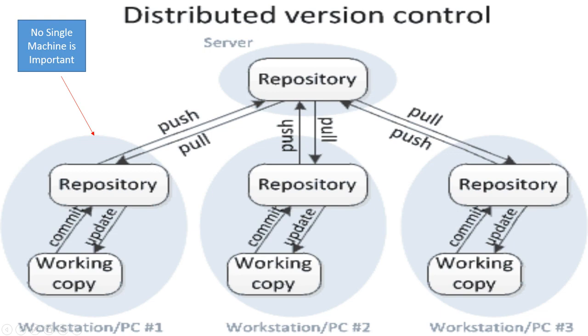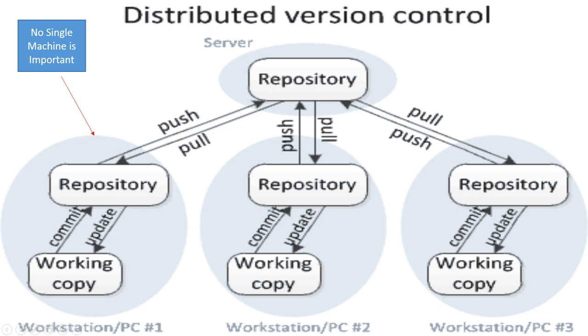Now in a distributed version control system, the developers who are working on the code will have a local repository of the code with them, and whatever commits they do, they'll do to the local repository over here. Then if they get the approval from the management, they'll also push that code to the remote repository over here.